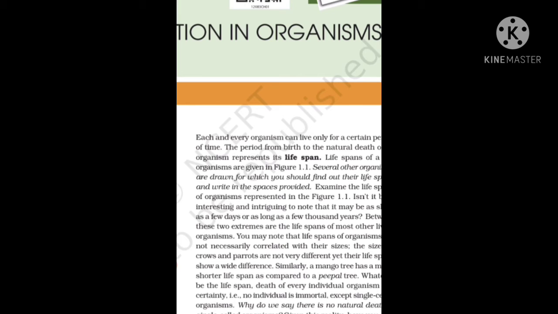Why do we say there is no natural death in single cell organism? This is the question which NCERT asks in between. So it is said that why do we say there is no natural death in single cell organism? Because single cell organism divides and single cell organism has no fixed lifespan.